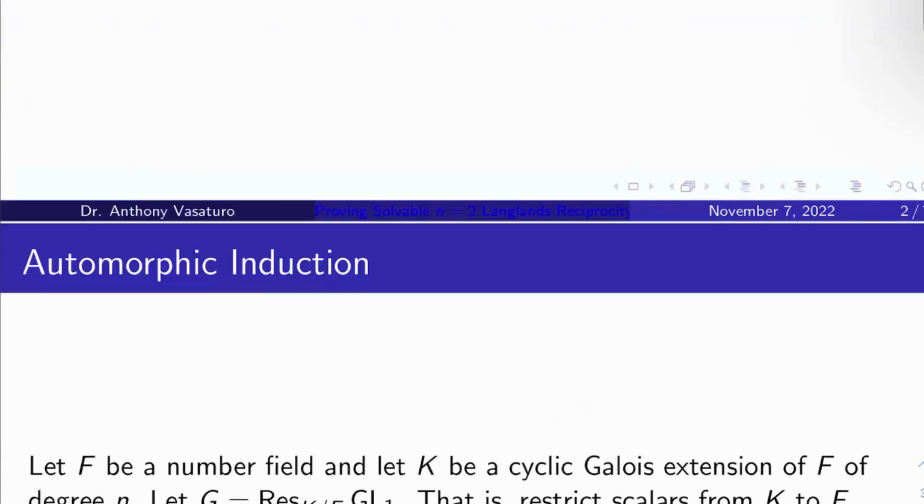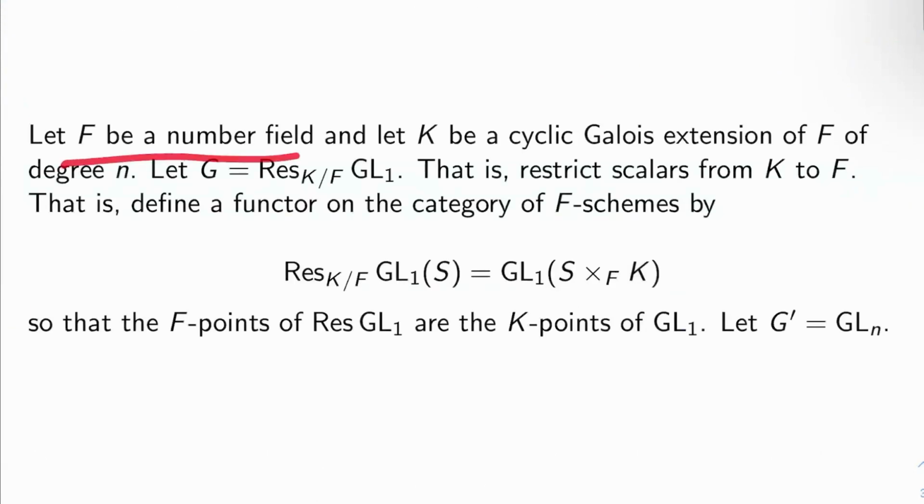So first of all, let F be a number field, and let K be a cyclic Galois extension of F of degree n. And we're going to let G be the restriction of scalars from K to F functor, Res K over F of GL1. So what is that? Define a functor on the category of F schemes, so schemes that have a structure map to F, by Res K over F of GL1 of S, where S is just a random input F scheme, is just GL1 of S. Take the fiber product of S with K basically over F.